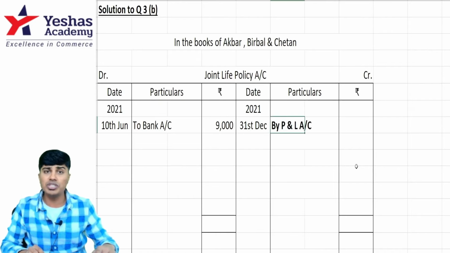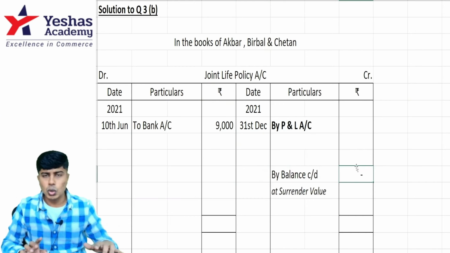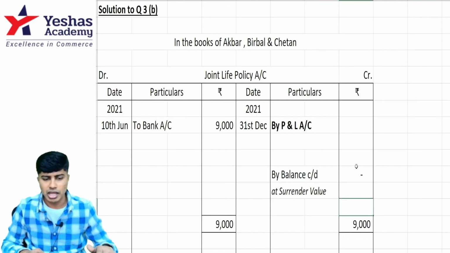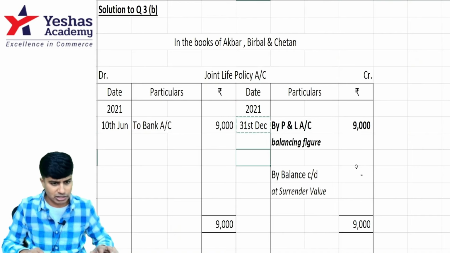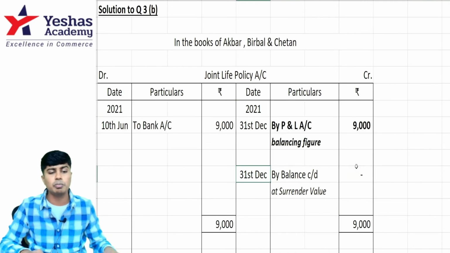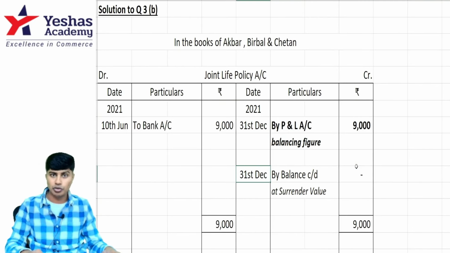They've told surrender value is nil. So I would write 31st December, my surrender value 0. So the asset of 9,000 is to be shown at 0 rupees, meaning the entire value is to be transferred to P&L. So the full 9,000 will be transferred to profit and loss account. That's what I want all of you to note.